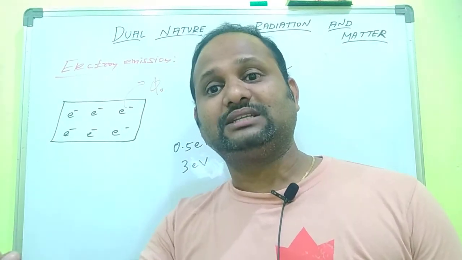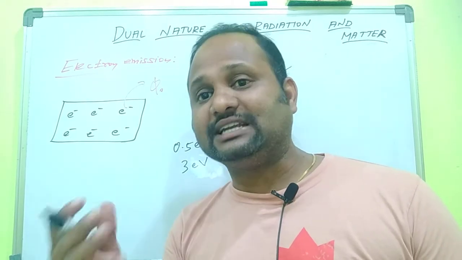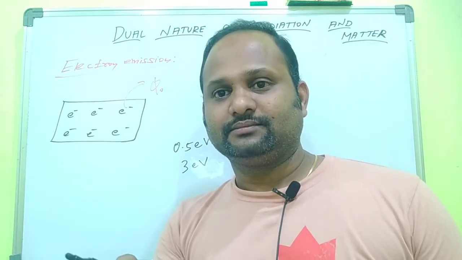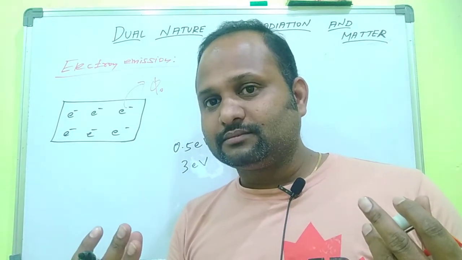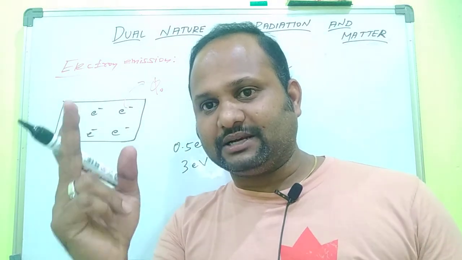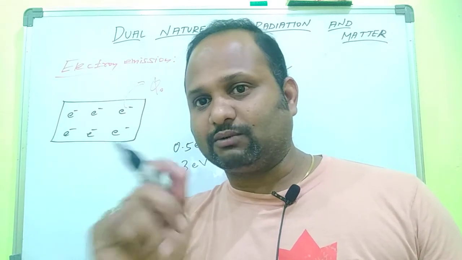But the electrons already have the kinetic energy of 0.5 electron volt. Then how much energy is needed to remove the electron from the metal surface? The total energy needed is 3 electron volt, but that is not the work function.